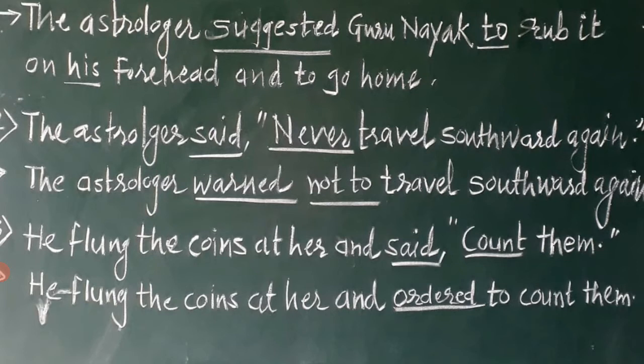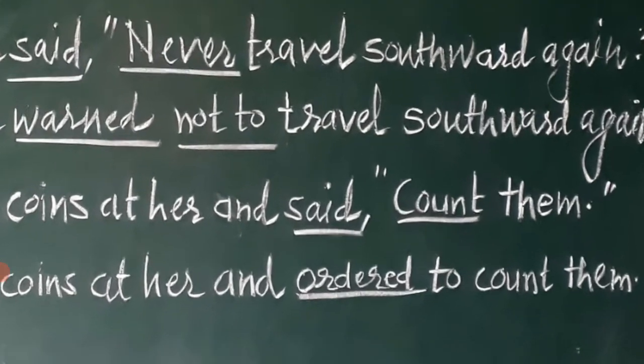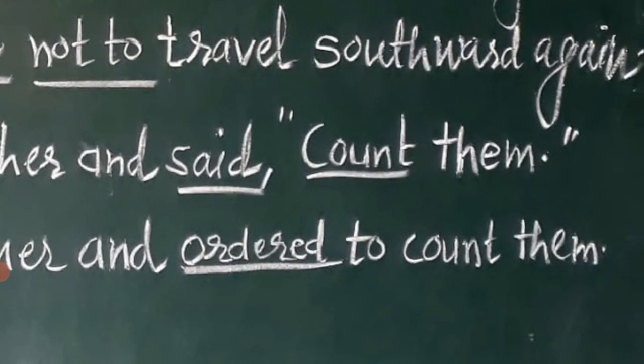The third one: he flung the coins at her and said, count them. Herein, who is speaking and to whom is also very clear: he is the person speaking, and a lady is addressed, that's why the word her is used. So he flung the coins at her is kept as it is, and instead of said, ordered is used, because it was a sort of order to count them. Again the word to is used here as a connector or conjunction, and the remaining part, count them, is kept as it is.